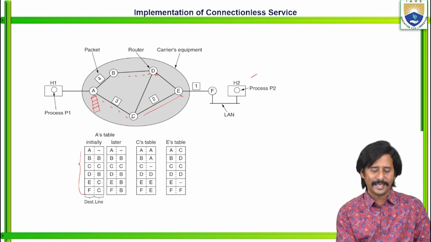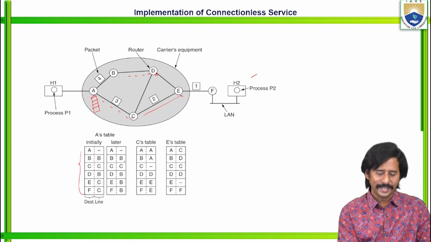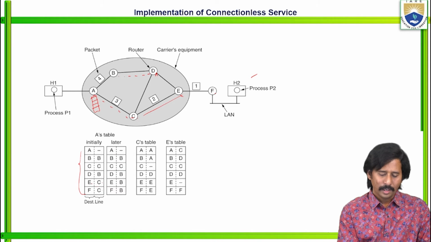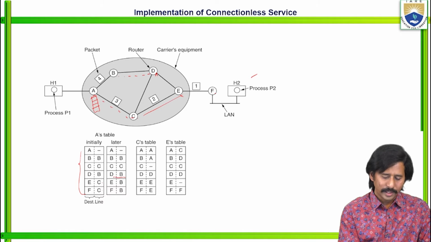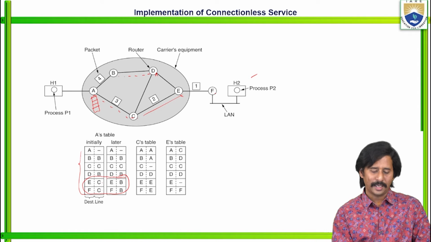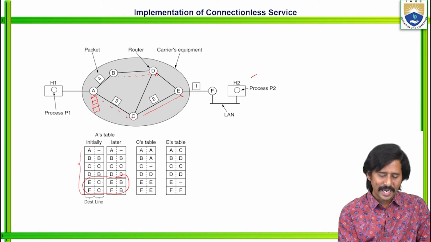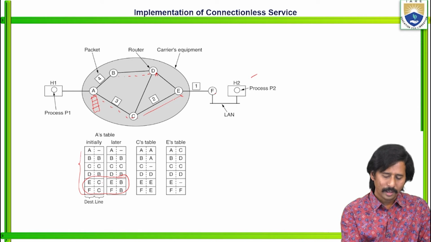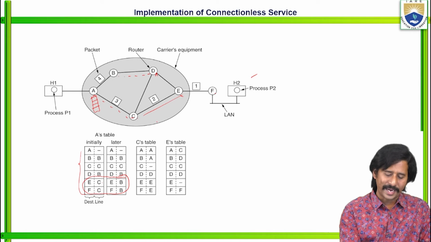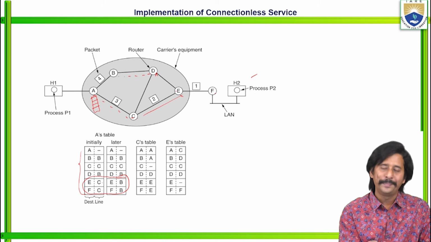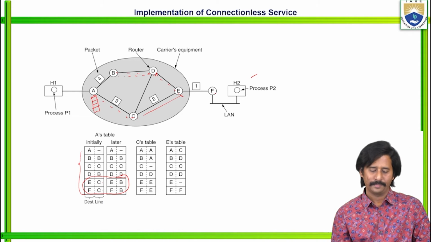Later, see here, these two are changed because there is a chance for transmitting the data packet through B. See, B to D and D to E. Right?